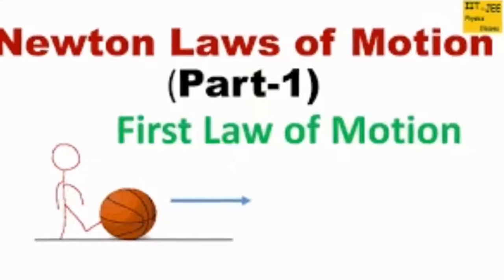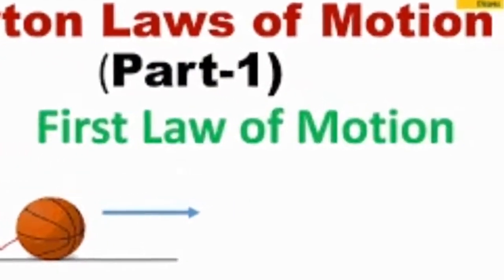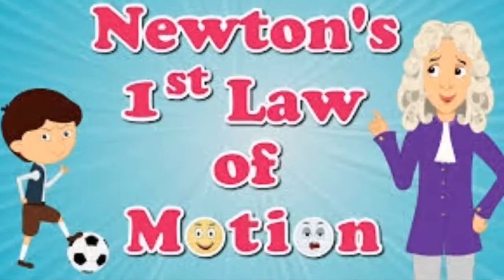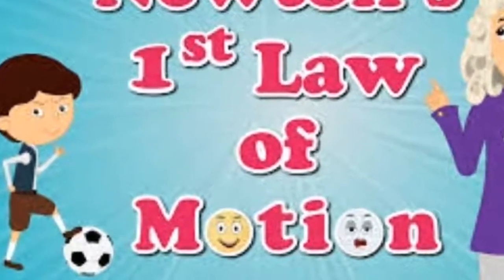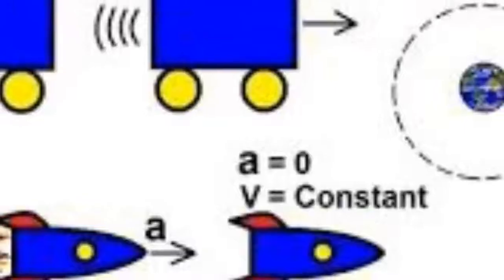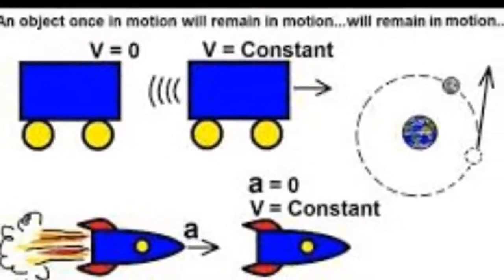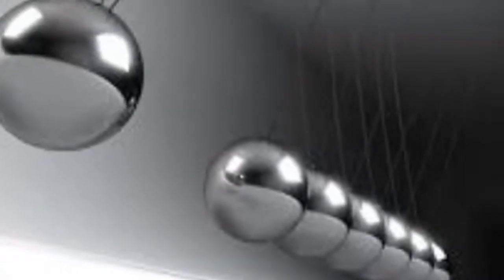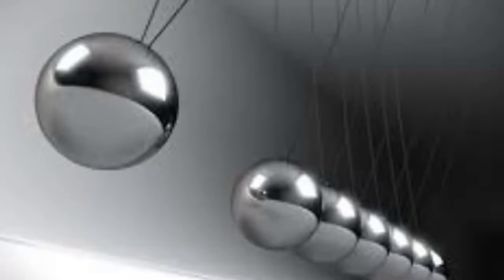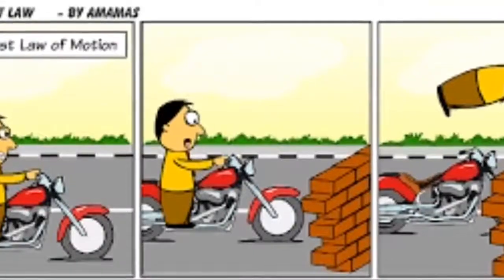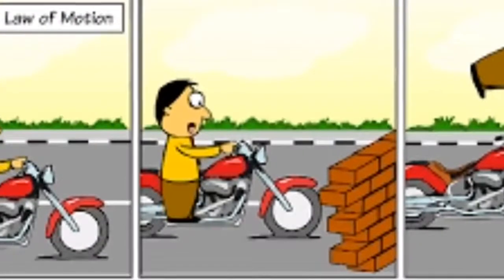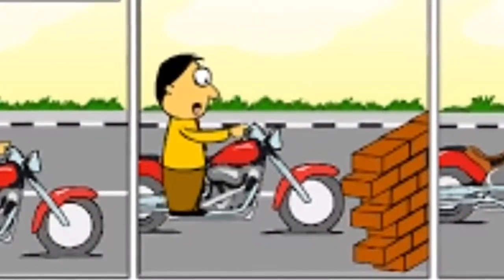First, we start with his first law of motion. It is called the law of inertia. The first law of motion states that all things will either stay still or move with a steady speed unless a force acts on them. The idea is called inertia. The more mass something has, the more inertia it has too, so it is more likely to stay still or resist change to its motion.